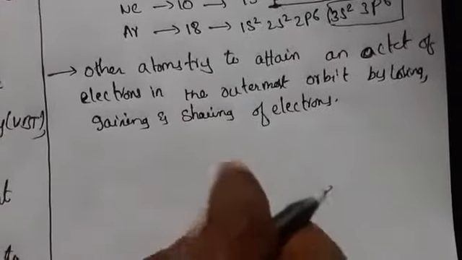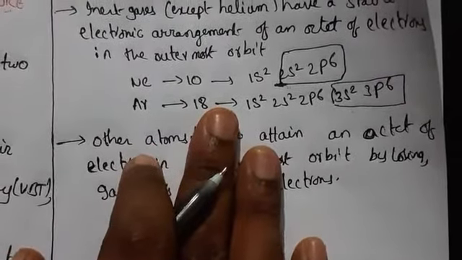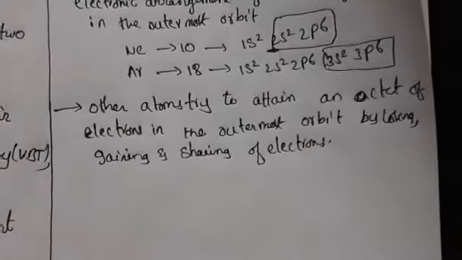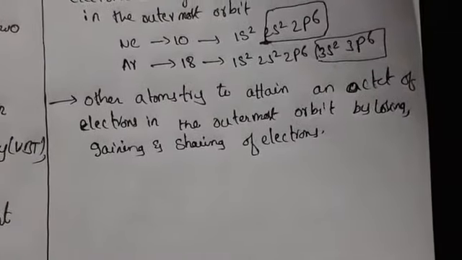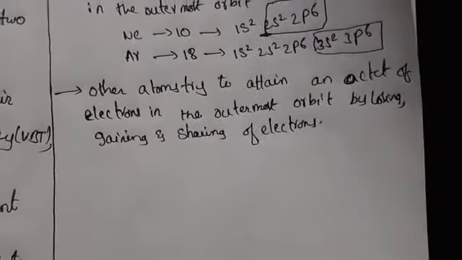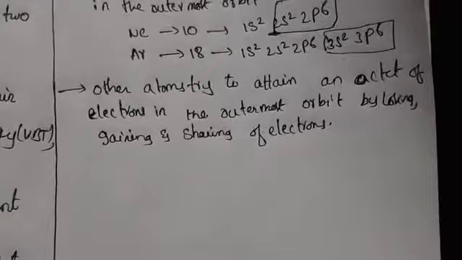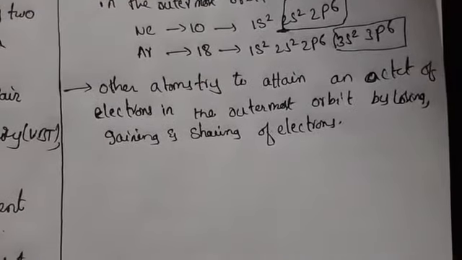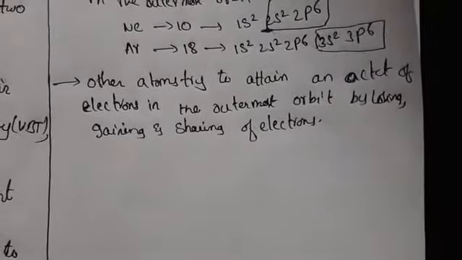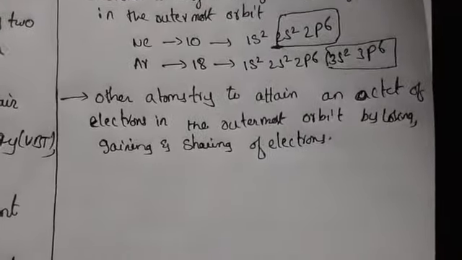So only these elements satisfy the stable configuration, which shows 8 electrons. Other atoms, like sodium, potassium, rubidium, cesium, and remaining elements like boron, nitrogen, oxygen, will try to occupy 8 electrons by losing an electron, gaining an electron, or sharing of electrons.